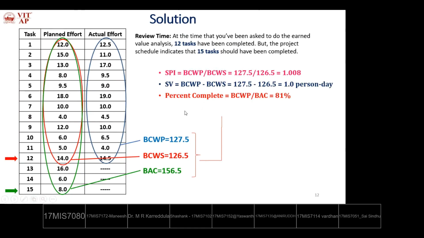So what are the remaining parameters? ACWP, CPI and CV. In order to calculate CPI and CV, we need the actual cost of work performed. If it is given, then only it is possible. We'll see that in the next session. But in this problem, ACWP is not given. We'll see that in the next problem. So in this way, we need to calculate the other earned value data in a similar way. Earned value analysis statistics during project development.